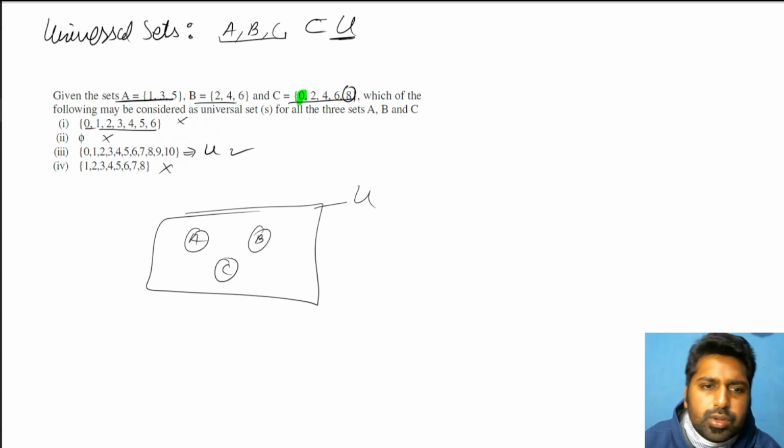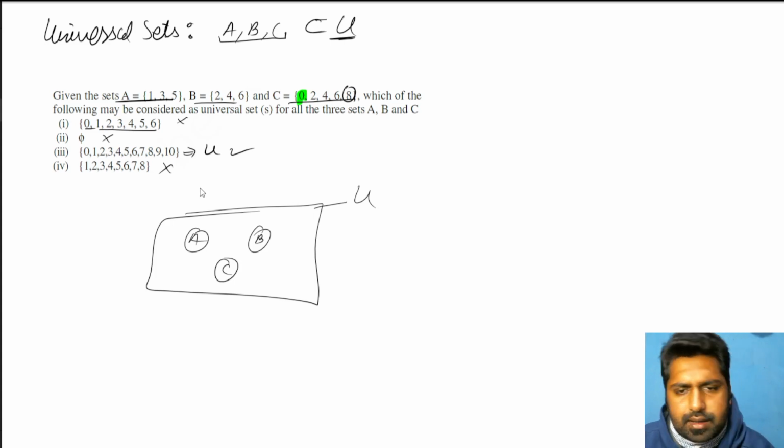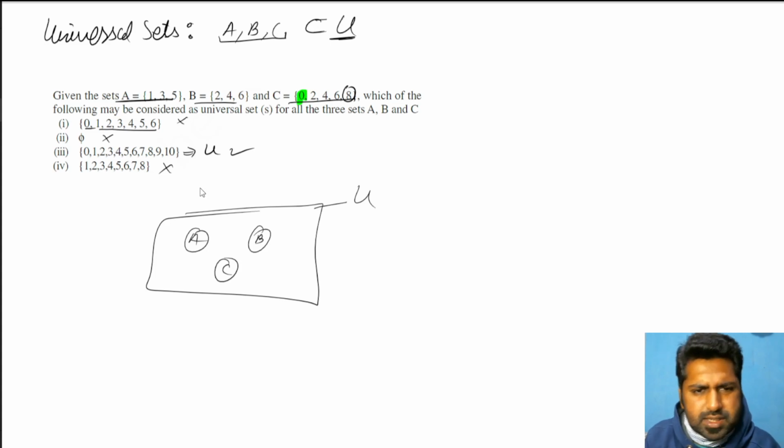They will give you a particular condition and then ask what can be a possible universal set. If in general it is asked what can be a possible universal set, from a subjective point of view we can write infinite universal sets as well, but from an objective point of view you will be given options, so you can select the one in which all the elements of A, B, C are present, making A, B, C subsets.